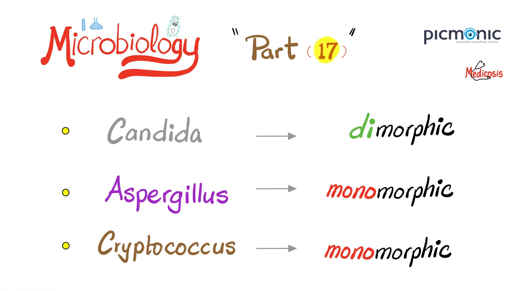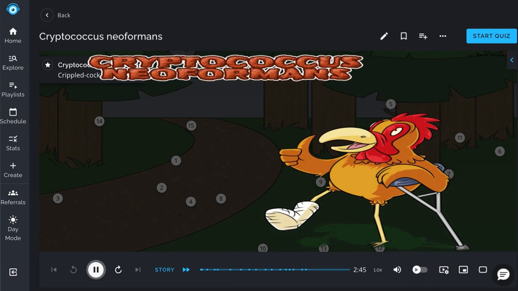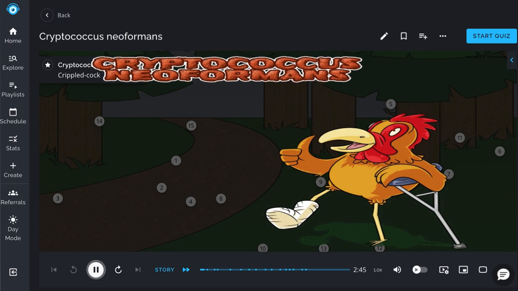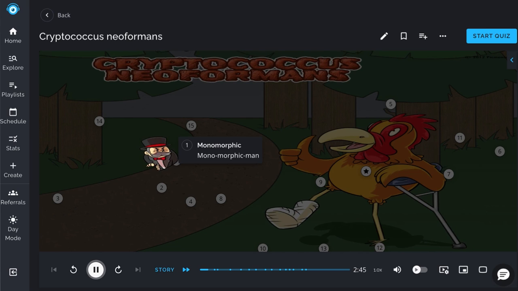And Cryptococcus. By the way, do you know why we call it Cryptococcus? Crypt means hidden. Coccus means spherical, because the fungus is hidden within a capsule. Cryptococcus neoformans, illustrated in this Picmonic as the crippled cock, is an opportunistic pathogen, which causes cryptococcosis disease. Cryptococcus neoformans exists in one form, as a yeast, at all temperatures, making it a monomorphic fungus, depicted as the monomorphic man.